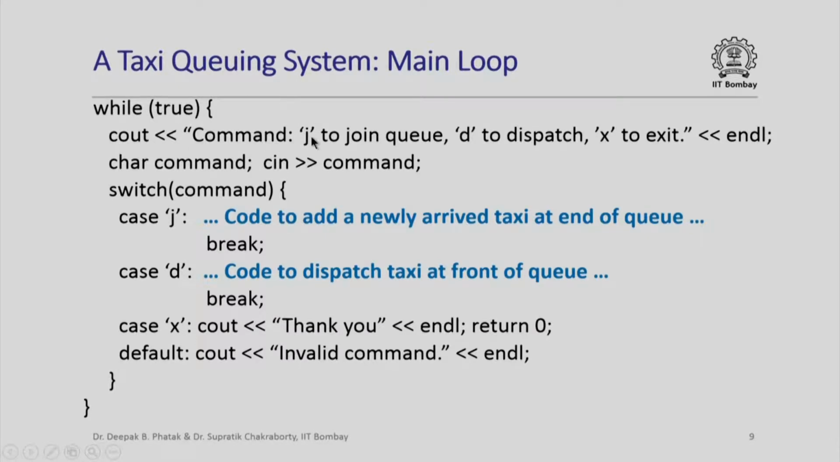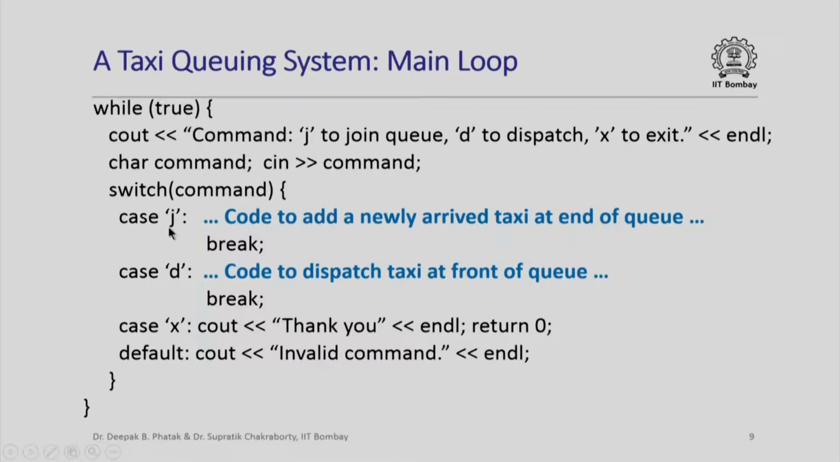This command could be one of 3 characters, J, D or X. J stands for joining the queue, D for dispatching a taxi from the queue, and X to exit the program. And then we read in the command and store it in a character variable called command, and then we use a switch case statement to take the appropriate action based on whatever command is.